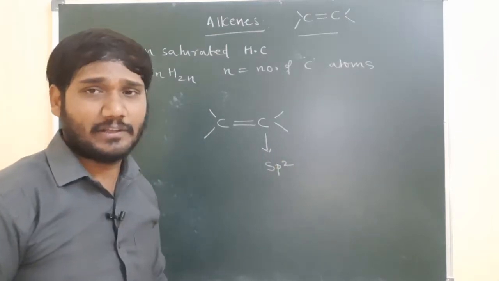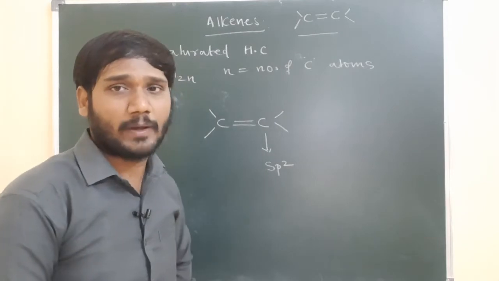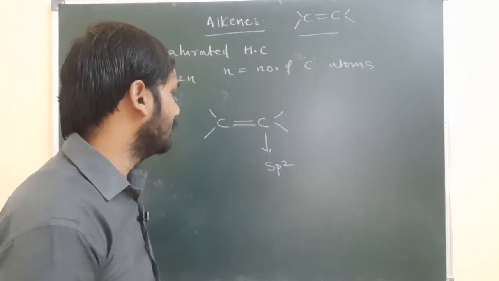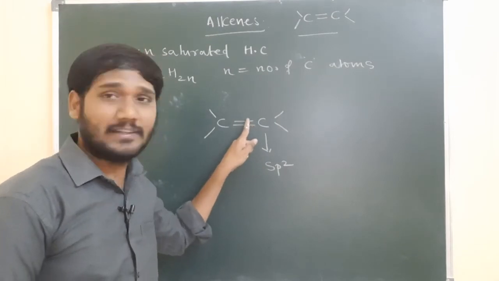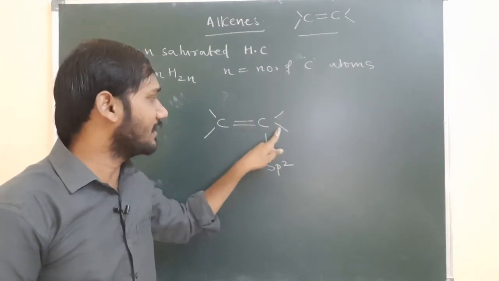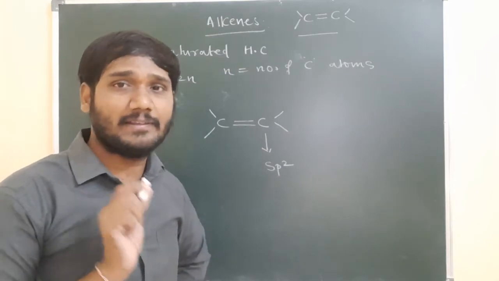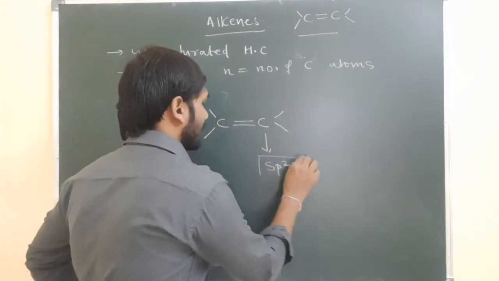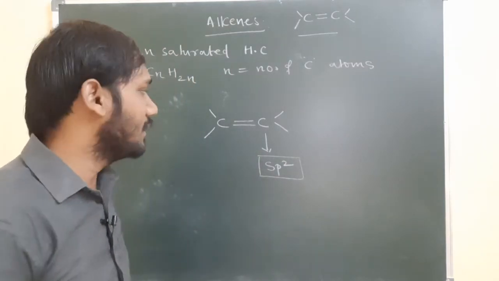Hybridization is equal to the sum of the number of sigma bonds and lone pairs. There is no lone pair here, only sigma bonds are present. This is the first sigma bond, the second sigma bond, the third sigma bond. Around this carbon we have 3 sigma bonds, and 3 sigma bonds means the hybridization of the carbon is sp2.